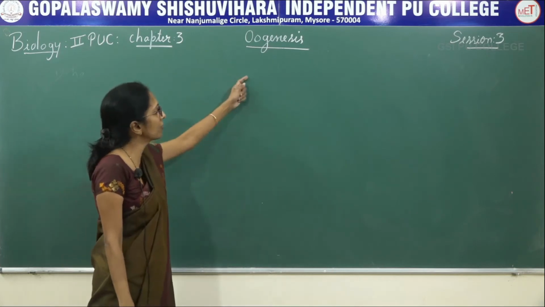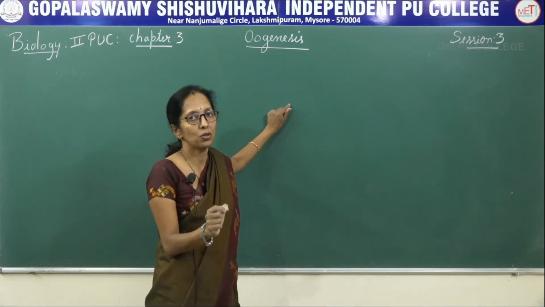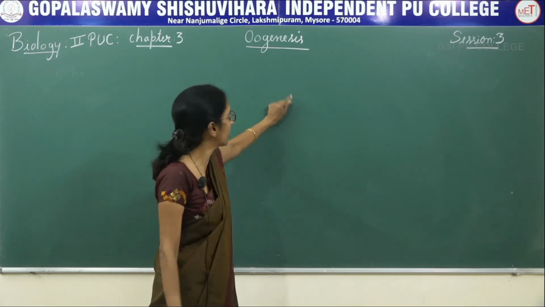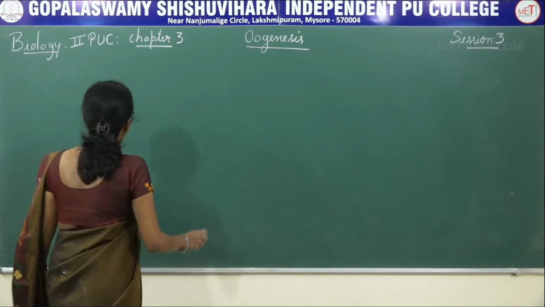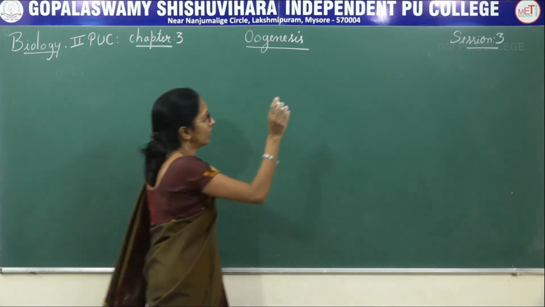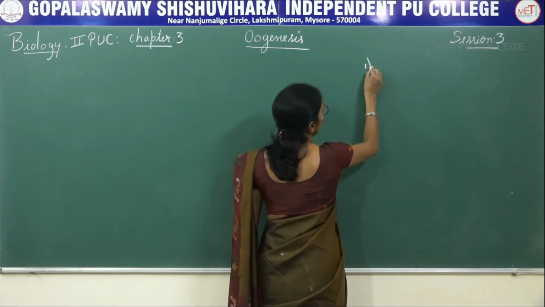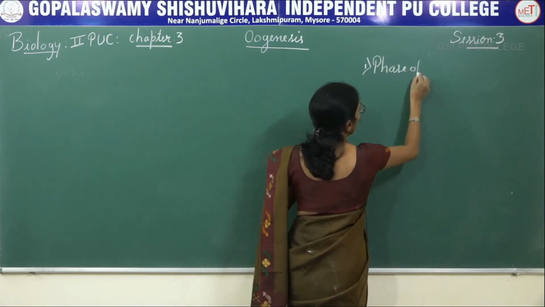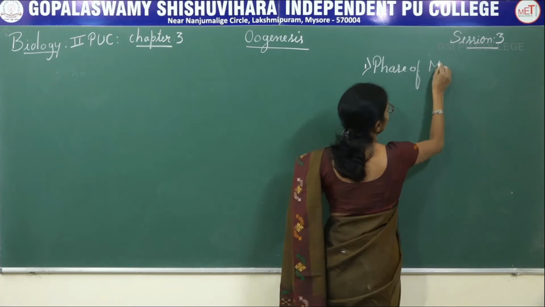As the name itself indicates, the synthesis of egg or ovum in the ovary is called oogenesis. It includes 3 steps. First is the phase of multiplication.